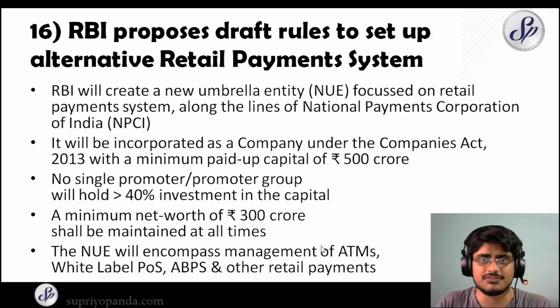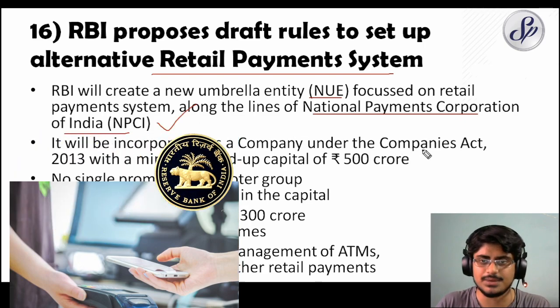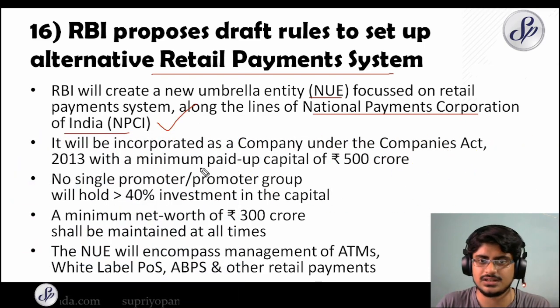RBI proposes draft rules to set up an alternative retail payment system. So this is a very important thing, and in the coming months you are going to hear a lot more about this news. They are going to create a new umbrella entity, NUE, focused on retail payment system along the lines of National Payments Corporation of India, NPCI. It will be incorporated as a company under the Companies Act 2013 with a minimum paid up capital of 500 crore rupees. Very, very important.